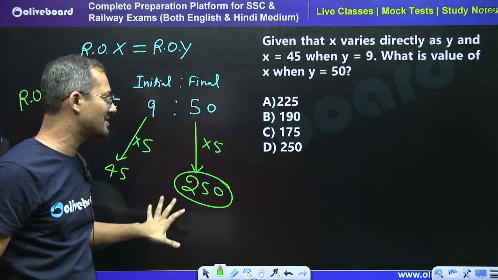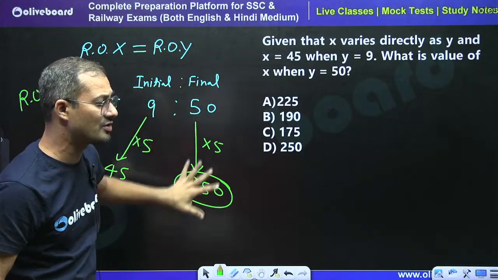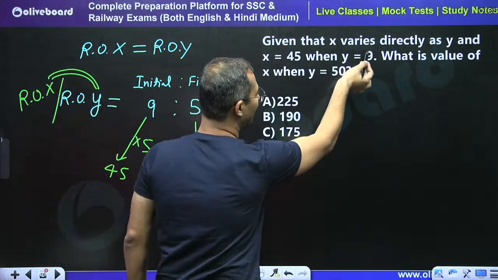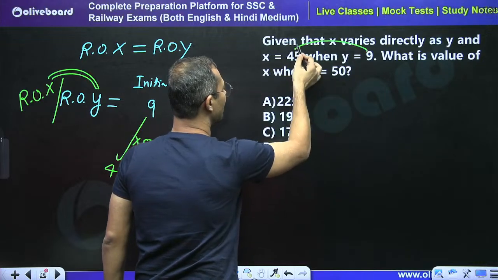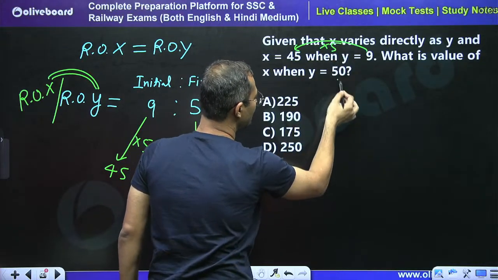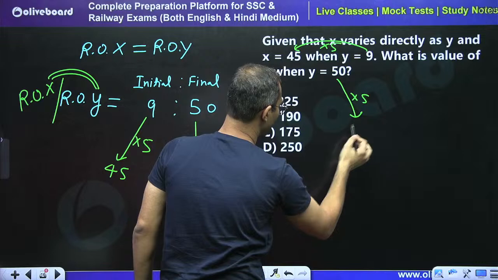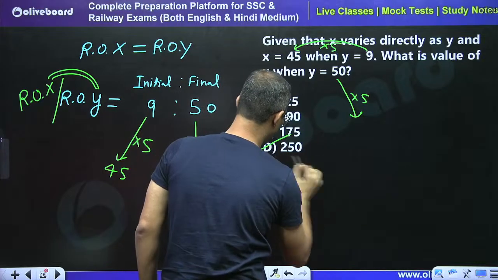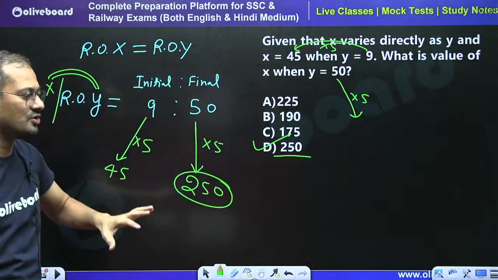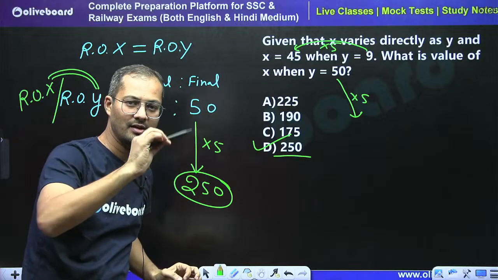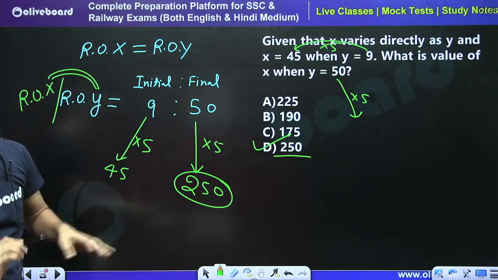If you understand this concept, you can directly say that it is direct proportional, so 9 is equal to 85, so 5 times, so this is going to be 5 times. So directly you can mark the answer: 250 is the right answer. No need to even use the pen in this question.